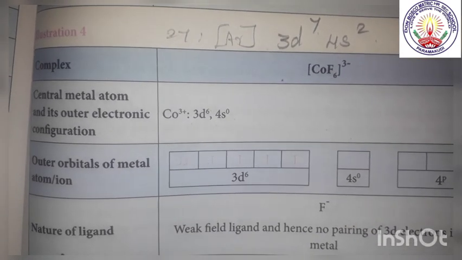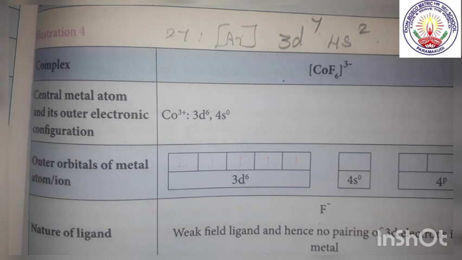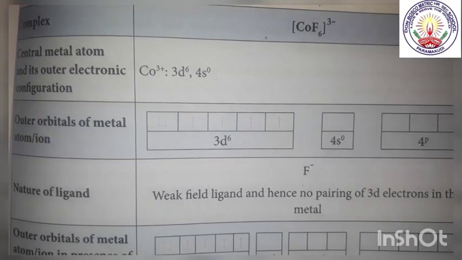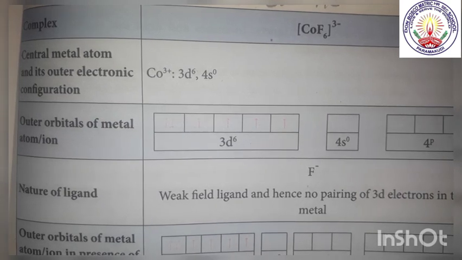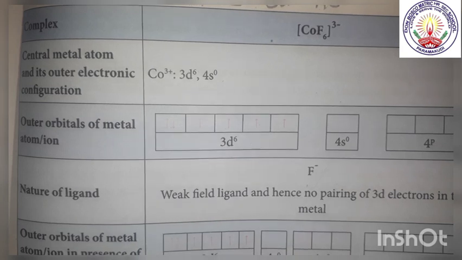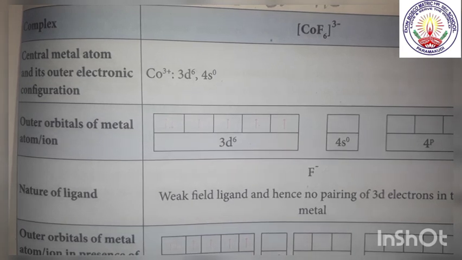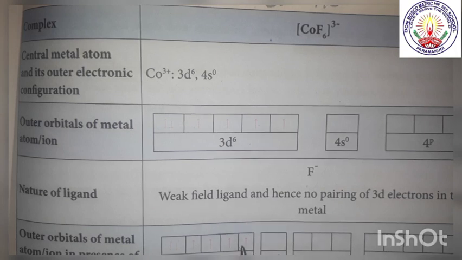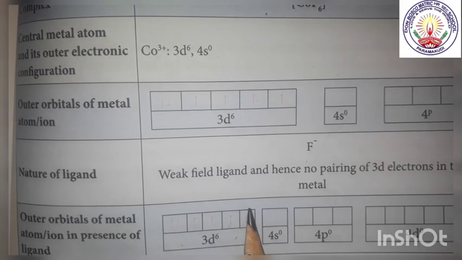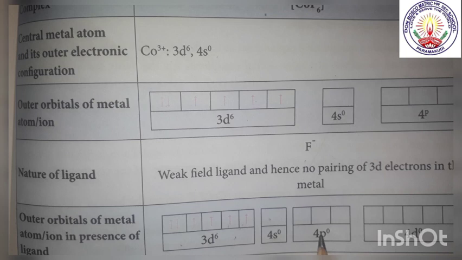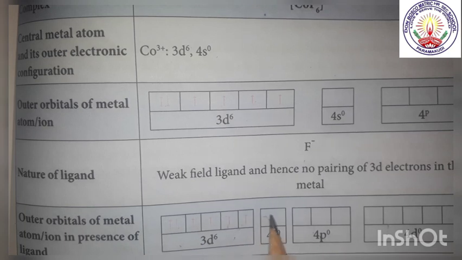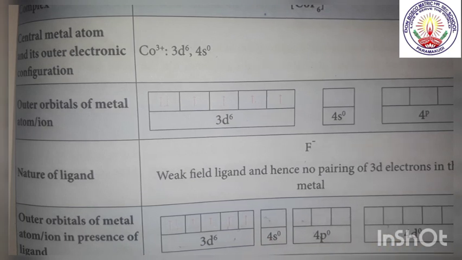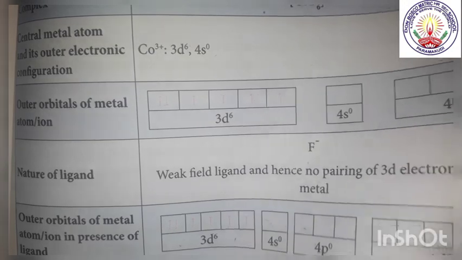And what is the nature of the ligand? That is F minus. F is a weak field ligand. So it remains as it is. So coordination number is 6. When it is 6, what hybridization is taking place? It's not pairing. So here there is no vacant orbital. So sp3d2: s 1, p 3, 1 2 3 4 5 6, d 2. So sp3d2 hybridization is taking place.